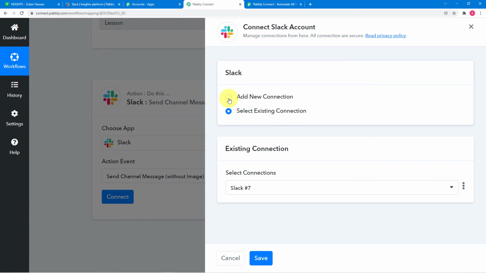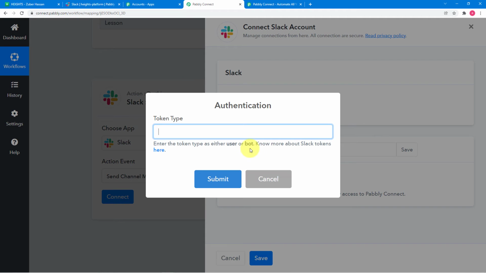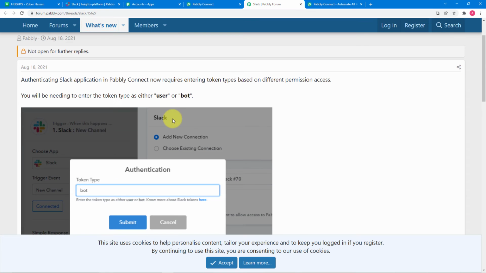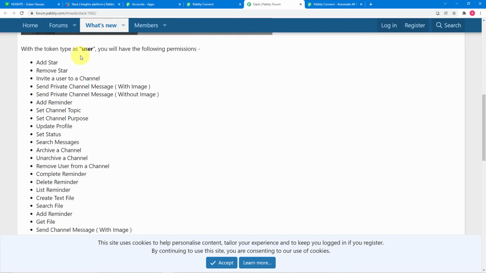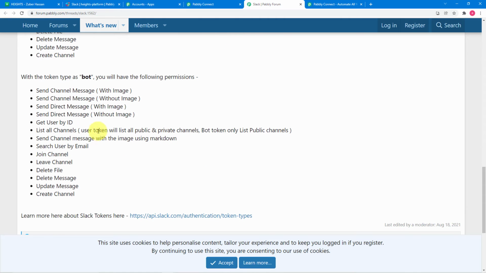From this window, select add new connection and then click on connect with Slack. It will ask for the token type. Here you have to give a token type to make a connection with Slack. Either you can use the token as user or bot. You can know more about the tokens from here. If you enter user here, it will give you different permissions. If you give bot here, it will give you different permissions. You can see the permissions on this page. With the token type as user, you will have all these following permissions, and with the token type as bot, you will have these permissions.